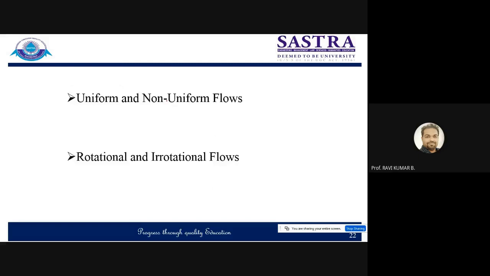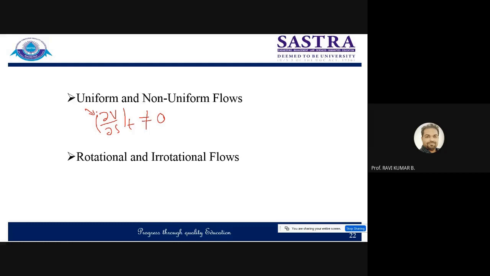Next one is uniform flow and non-uniform flow. So uniform flow is the flow in which the velocity of flow at a given time does not change with respect to space. Velocity of the flow at a given time does not change with respect to the space coordinate. So if I say this is velocity, I will say ∂V/∂s at a given time is not changing with respect to space. This kind of flow is known as uniform flow. Clear or not?